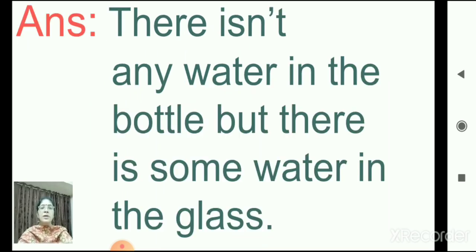There isn't any water in the bottle, but there is some water in the glass. Okay, we will read once again. There isn't any water in the bottle, but there is some water in the glass.